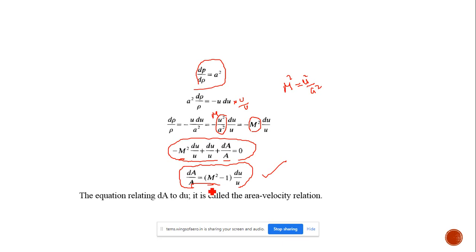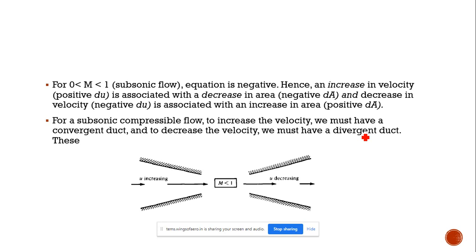So based upon this relation, we can conclude what will happen to the Mach number if the area is increased or decreased for subsonic and supersonic flows. For that purpose only we are deriving this equation. So here you can see, once again,